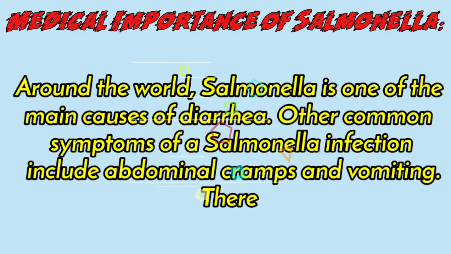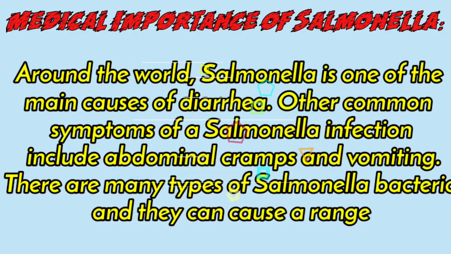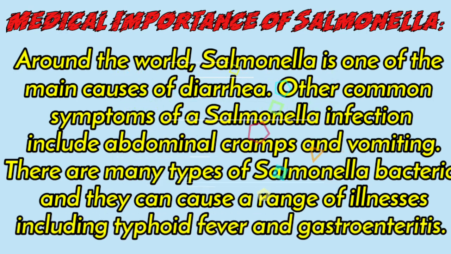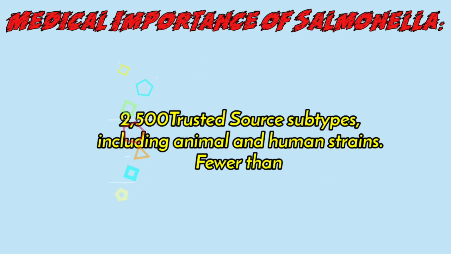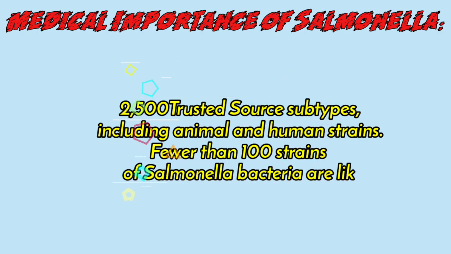If you look at the medical importance of Salmonella, around the world Salmonella is one of the most common causes of diarrhea. Other common symptoms of a Salmonella infection include abdominal cramps and vomiting. There are many types of Salmonella bacteria and they can cause a range of illnesses including typhoid fever and gastroenteritis. There are about 2500 subtypes, including animal strains.